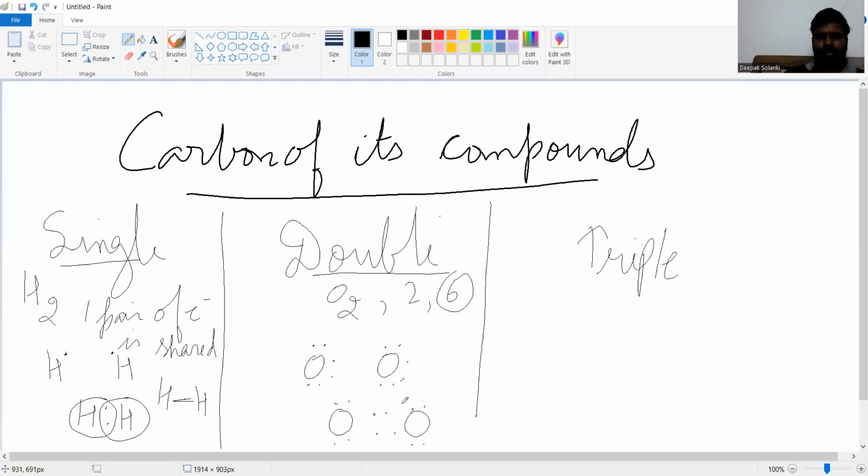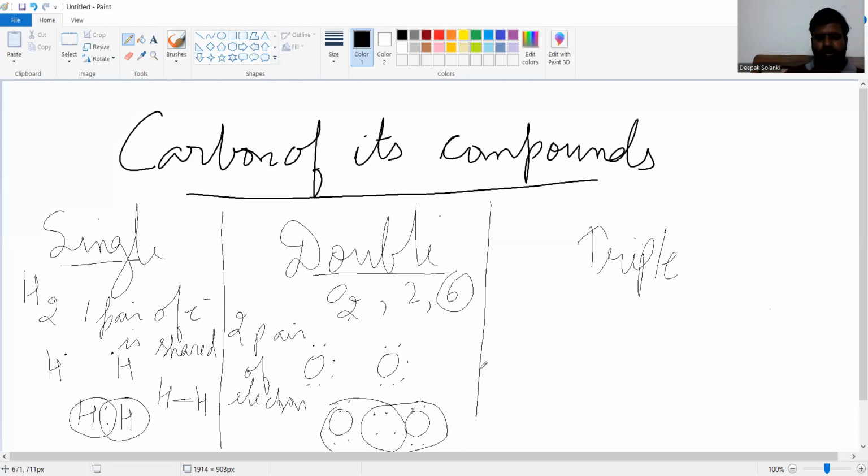This oxygen will take these 4 electrons and complete its octet, and this oxygen will take these 4 electrons and complete its octet. So there are two pairs of electrons shared. How many? Two pairs.